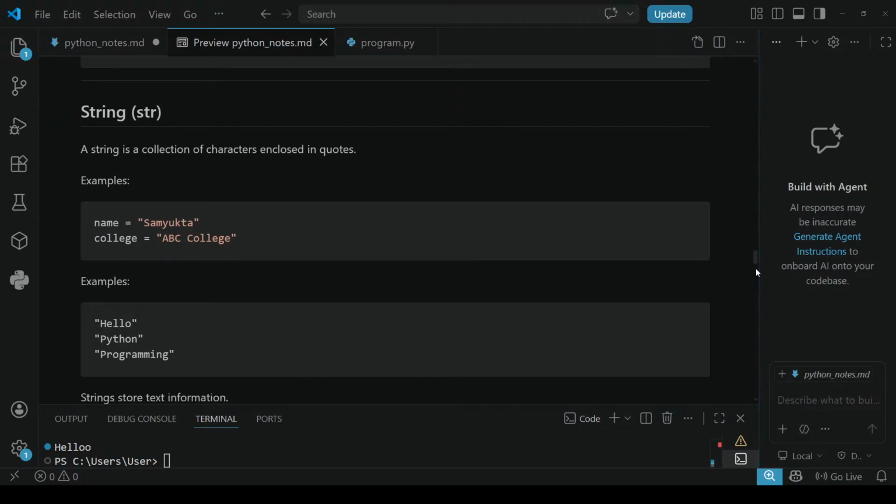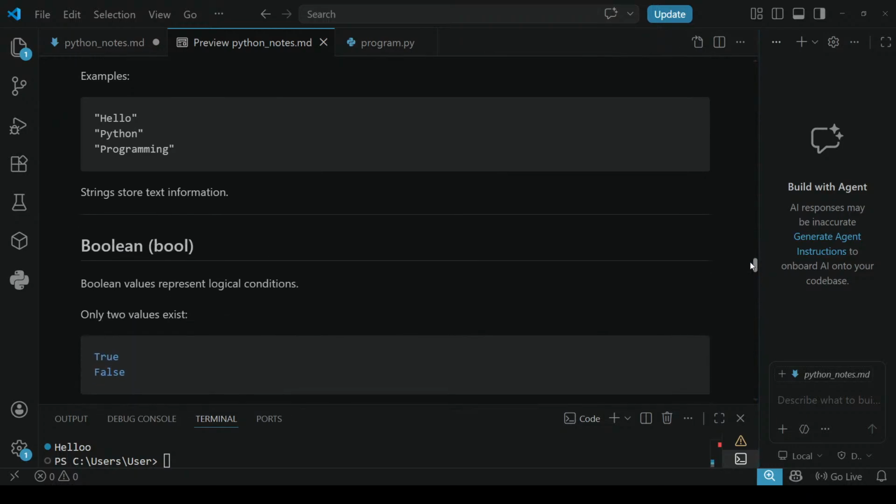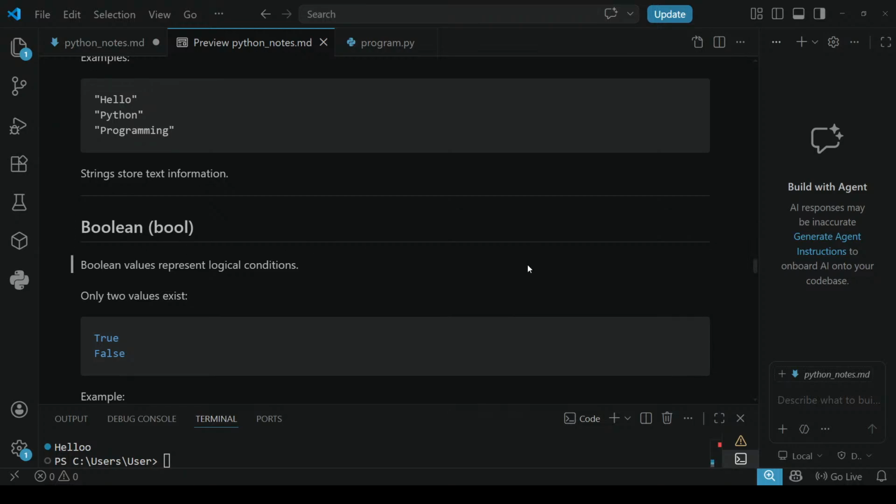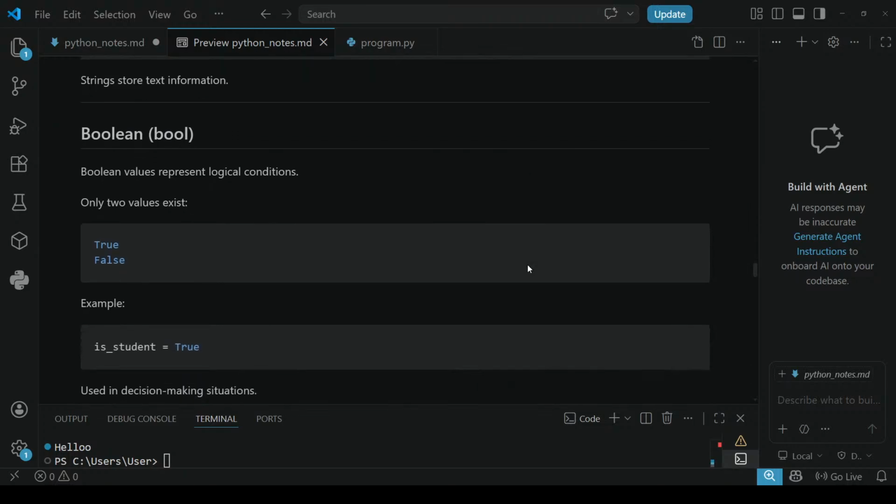See, now you learnt what strings store: text information. Yes, strings will store some text information. Next data type is Boolean. Till now, what are the data types you learned? The first one is integer, the second one is float, the third one is string, and the fourth one is Boolean.